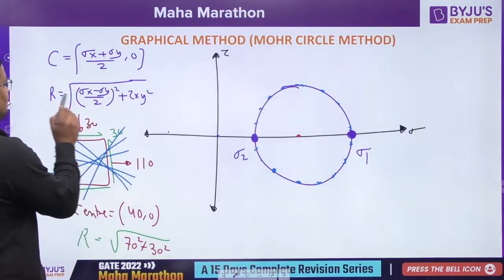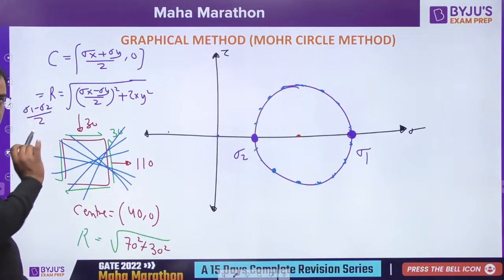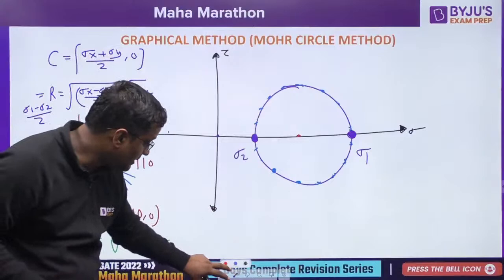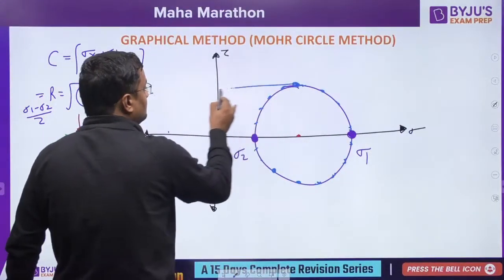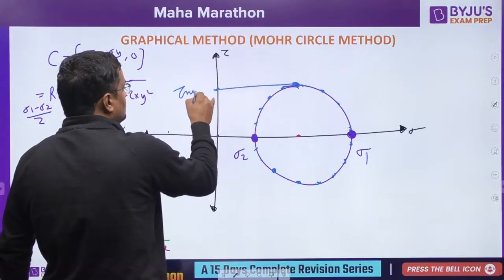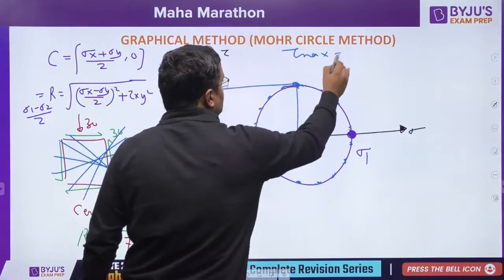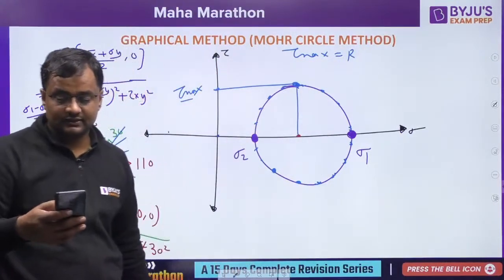And guys, see, radius can also be written as sigma 1 minus sigma 2 upon 2, that is diameter by 2. Guys, what is tau max? Out of the various points, which is having maximum shear stress? This one. So tau max is also radius. Have you got it, everybody?